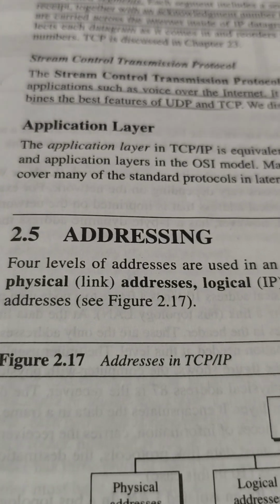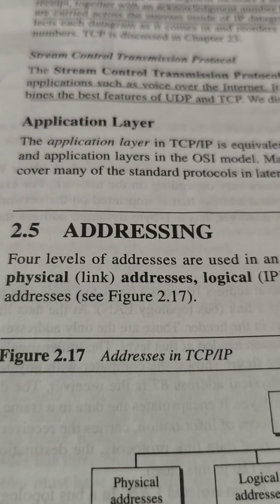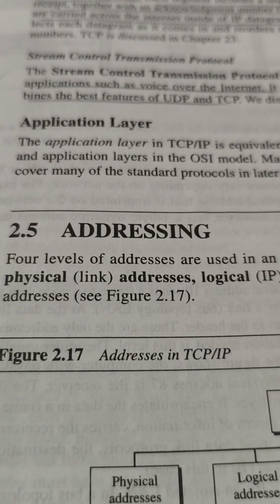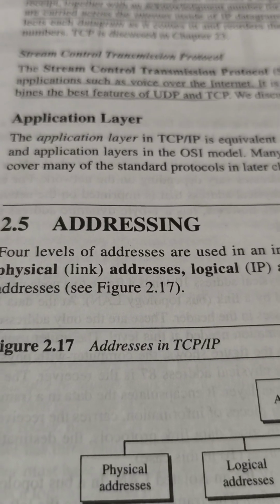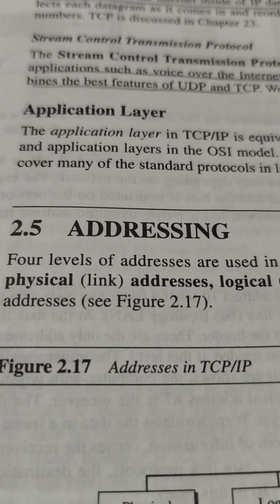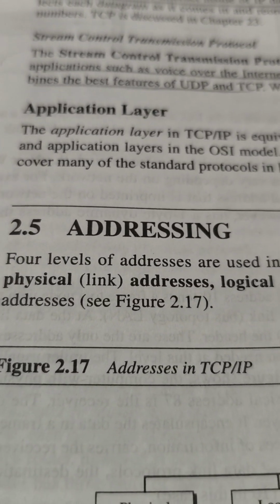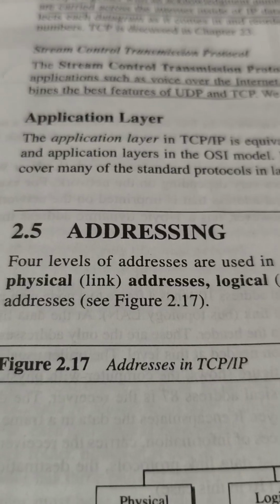Suppose you want to transmit some message from your system to one of your friend's systems. At that time, when you transmit, your friend should have the address. Then only it can be transmitted to his system.